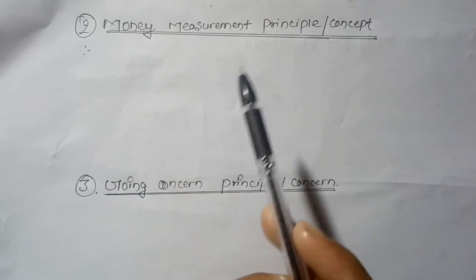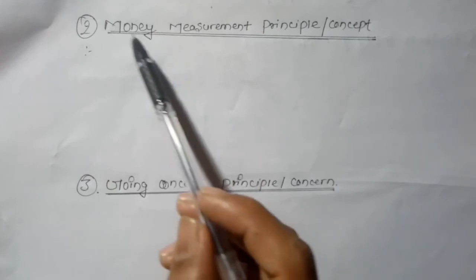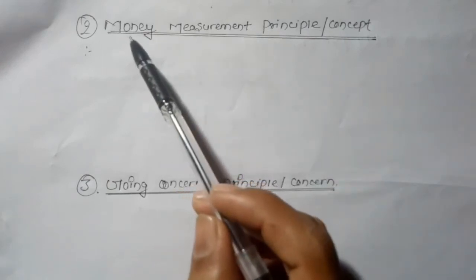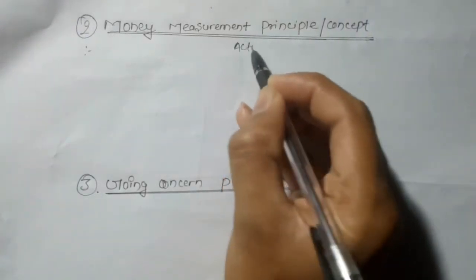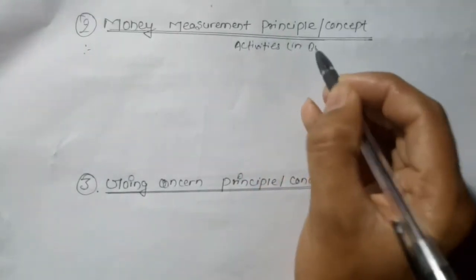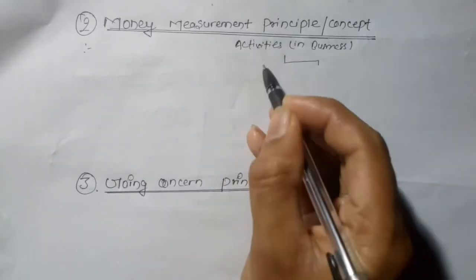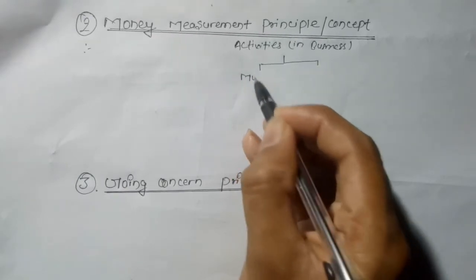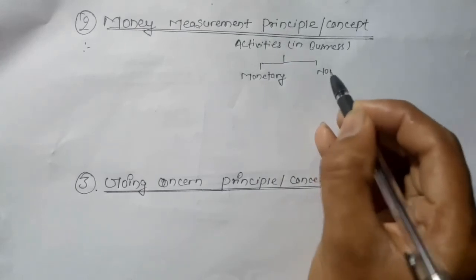अब हामीले पढ्ने हो चाहिँ मनी मेजरमेन्ट प्रिन्सिपल एन्ड कन्सेप्ट. Money measurement principle. Money measurement means the first thing you need to know is that the activities that take place in business are categorized into two types. One is monetary and the other is non-monetary.